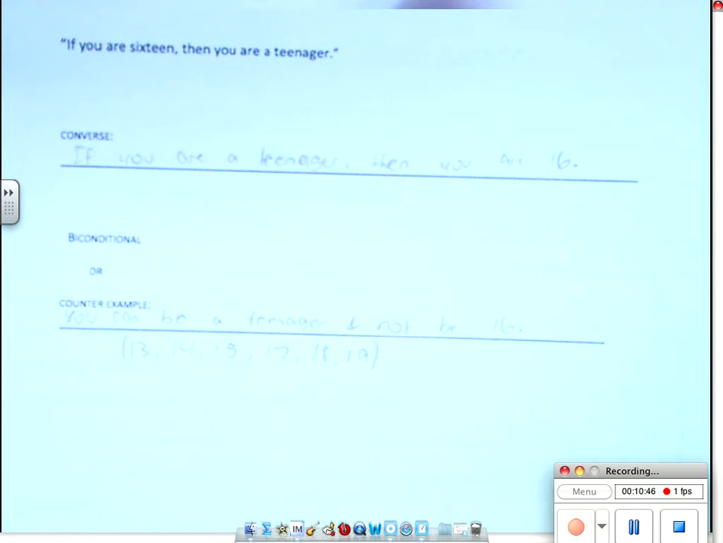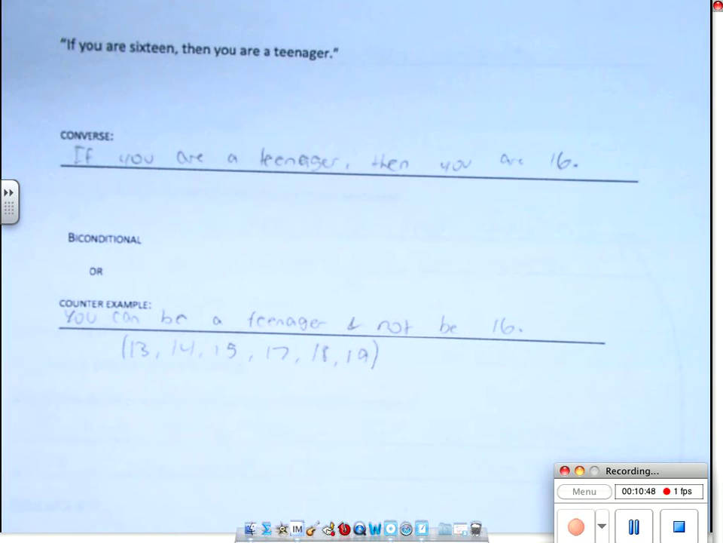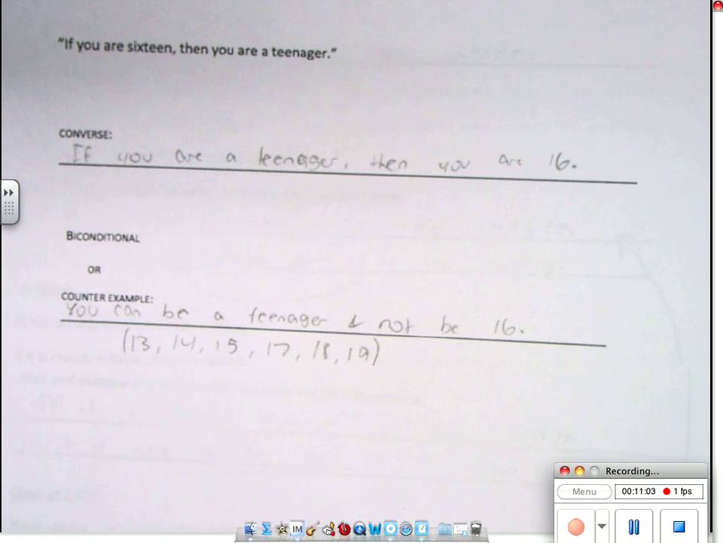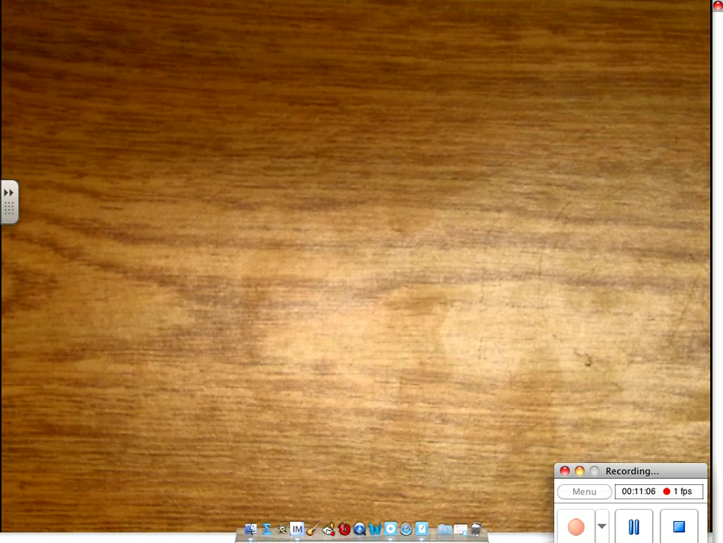All right. If you are 16, then you're a teenager. So the converse would be, if you're a teenager, then you're 16. Is this true or false? False, because you could be what? 13, 14, 15, 17, 18, or 19. Very nice. You just need one of those, but you can list them all. 19 is the final time you're a teenager. That is correct.